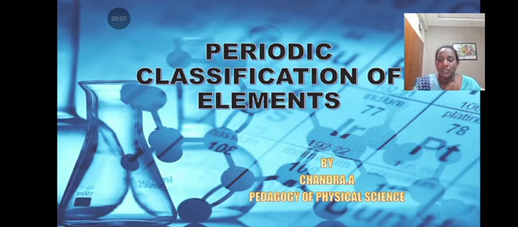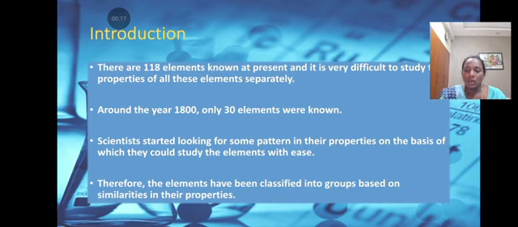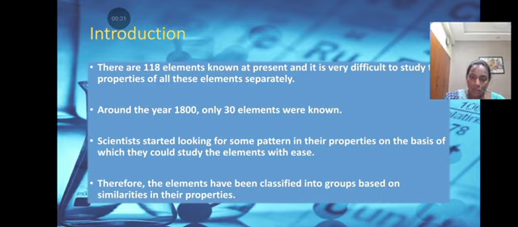Introduction. There are 118 elements known at present and it is very difficult to study the properties of all these elements separately. Around the year 1800, only 30 elements were known. Scientists started looking for patterns in their properties on the basis of which they could study the elements with ease. Therefore, these elements are being classified into groups based on the similarities in their properties.